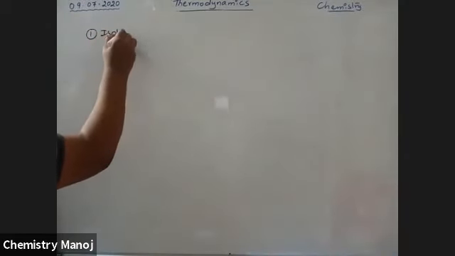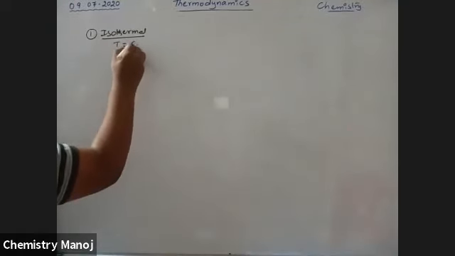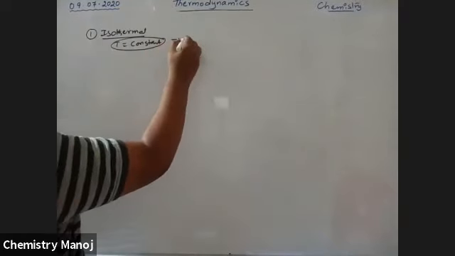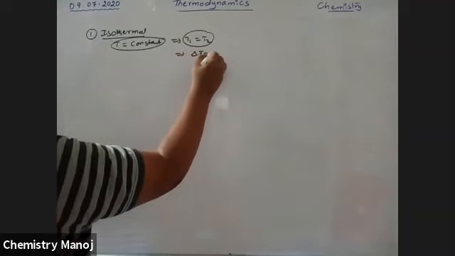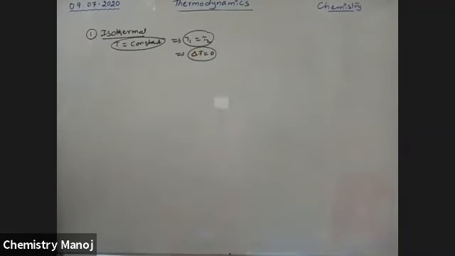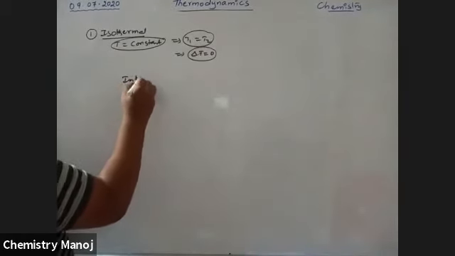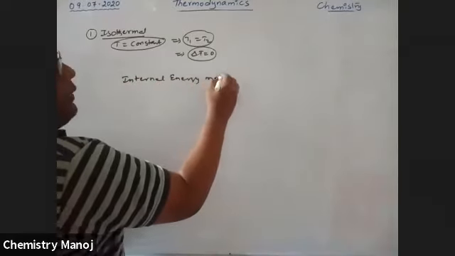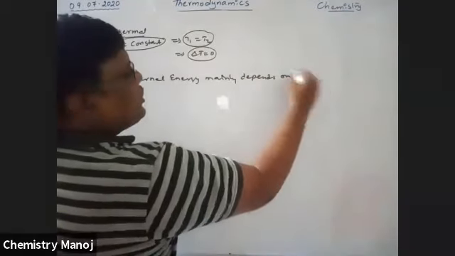First one, the isothermal case. Isothermal means T is equal to constant. T constant means T1 is equal to T2. That implies delta T is equal to 0. In this case, internal energy mainly depends on temperature.